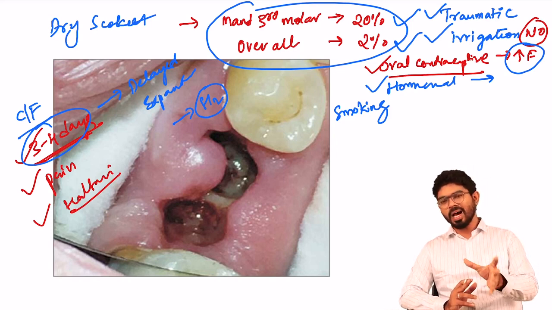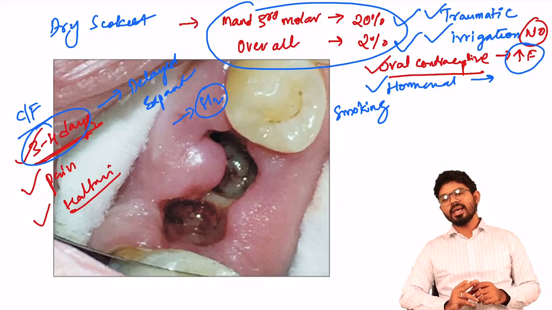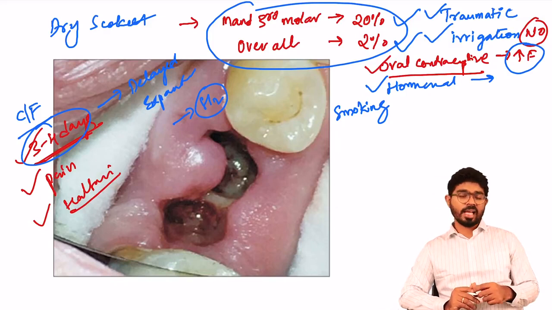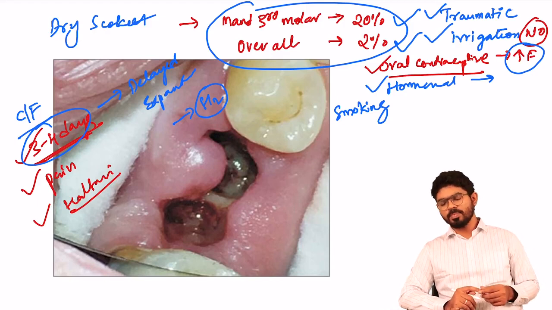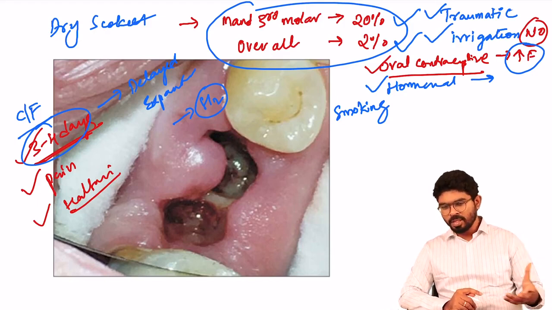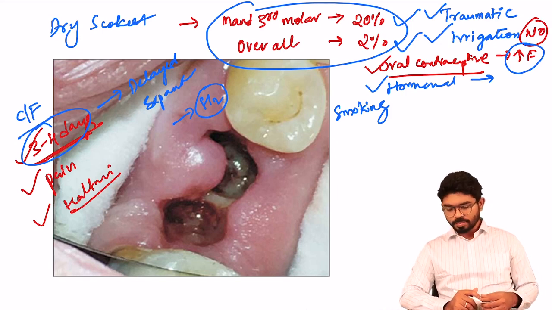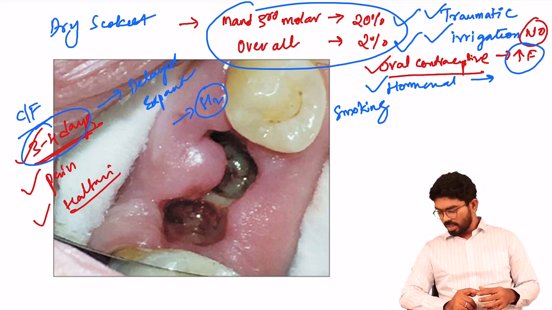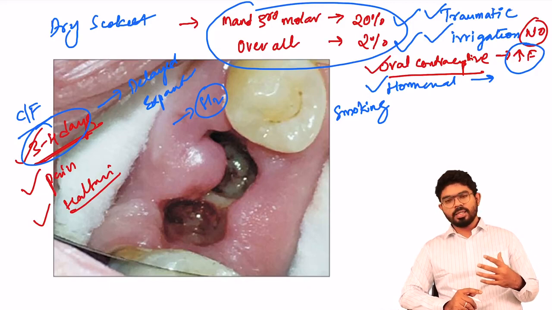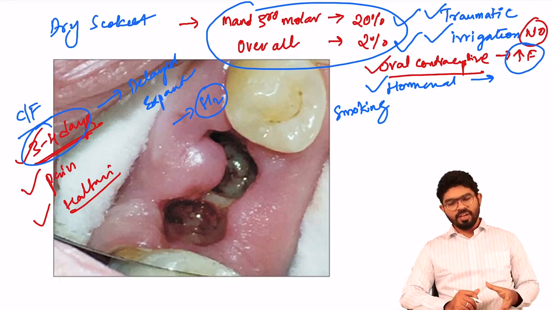And similarly, you have the same time duration, that is hypersensitive. So that is dry socket. 3 to 4 days or 3 to 5 days after the extraction, the patient comes back with pain, change in the oral perception and halitosis. That is called dry socket. And the next important thing that you have to make a note of, sometimes the patient may complain of systemic signs like fever, lymphadenopathy, and so on.